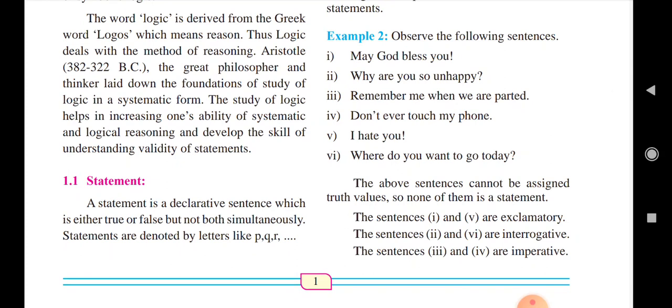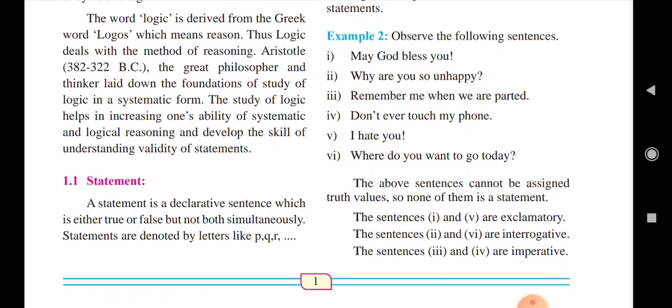Aristotle, 382 to 322 BC, the great philosopher and thinker, laid down the foundation of the study of logic in a systematic form. The study of logic helps increase one's ability for systematic and logical reasoning and develops the skill of understanding the validity of statements. Whatever people say, we have to go behind their reasoning, their cause and effect. Reasoning means the cause and effect approach.